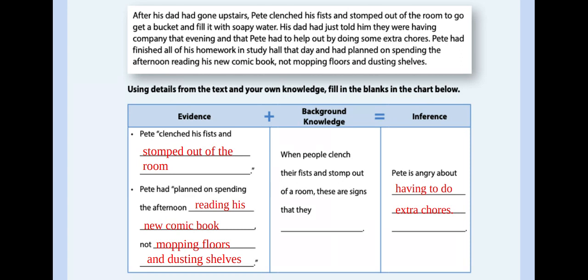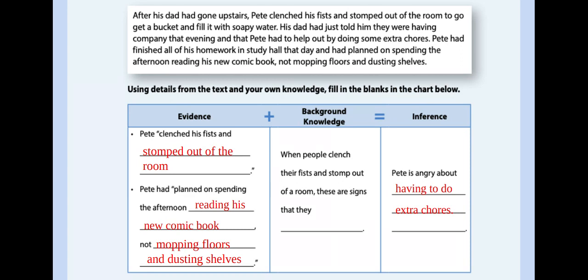All right. Now, I'll take my evidence plus my background knowledge. So my background knowledge is that I know that when people clench their fists and stomp out of a room, these are signs that they are usually blank. So pause the video and see if you can come up with and tell me what it means to feel these things.